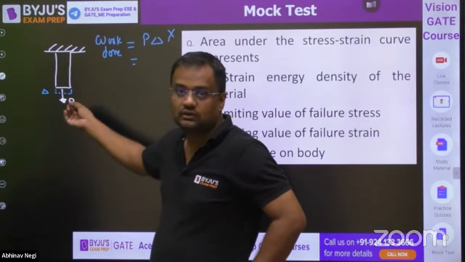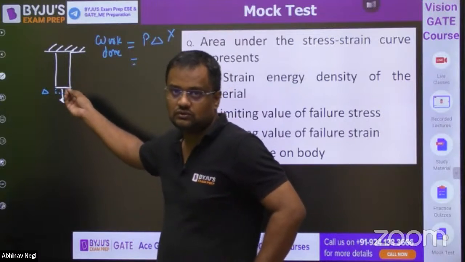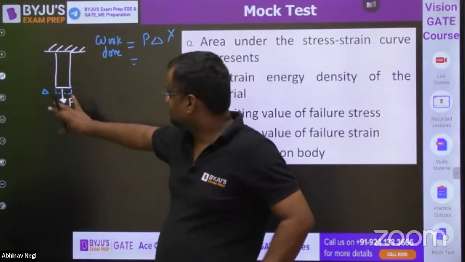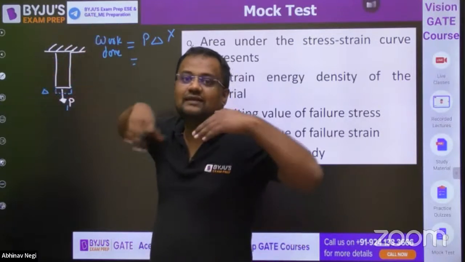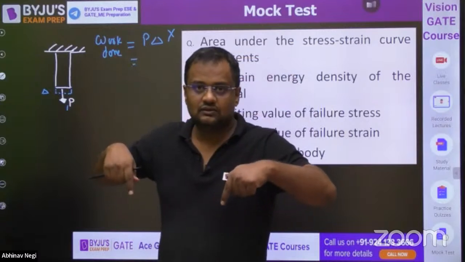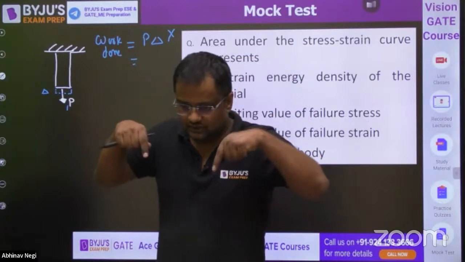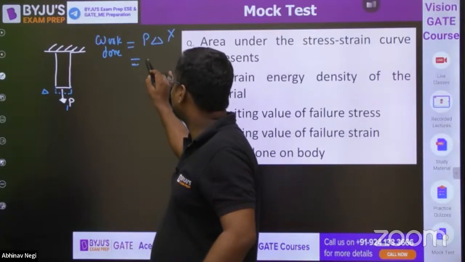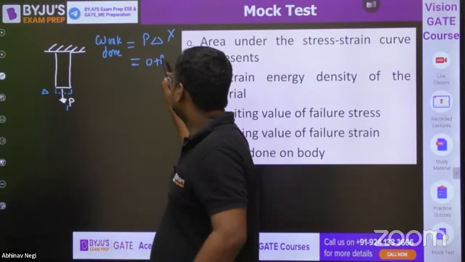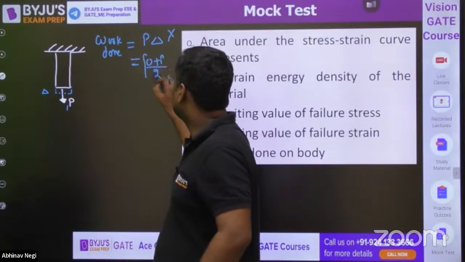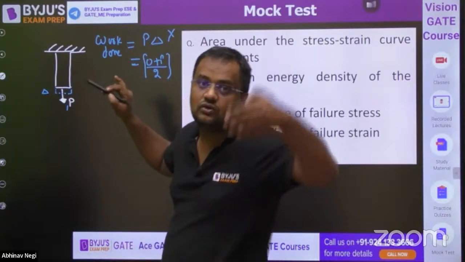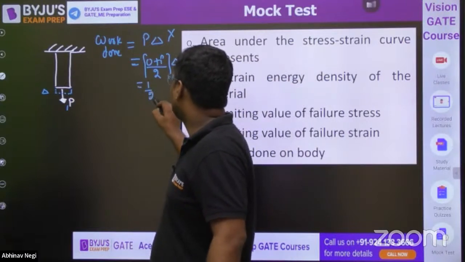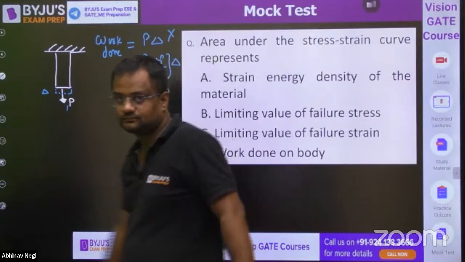So it is not sudden P load application. Little bit from 0, then more, a little bit more, a little bit more, then P load. So anywhere in SOM if P is written, that means P is not applied suddenly. By default, it is gradual. So for the whole delta, the average load is (0 plus P) by 2 because it started from 0, and then into delta. So work done is half into P into delta.